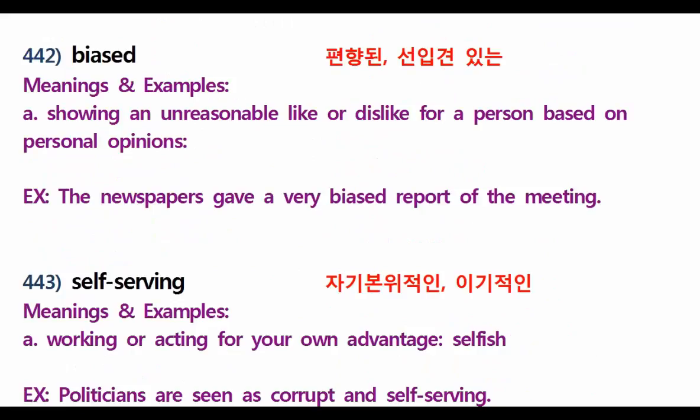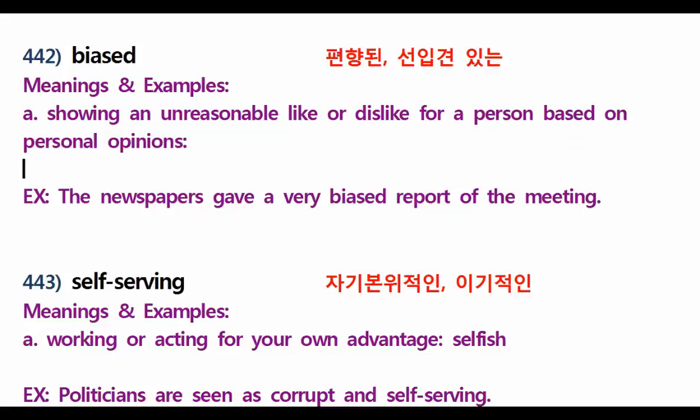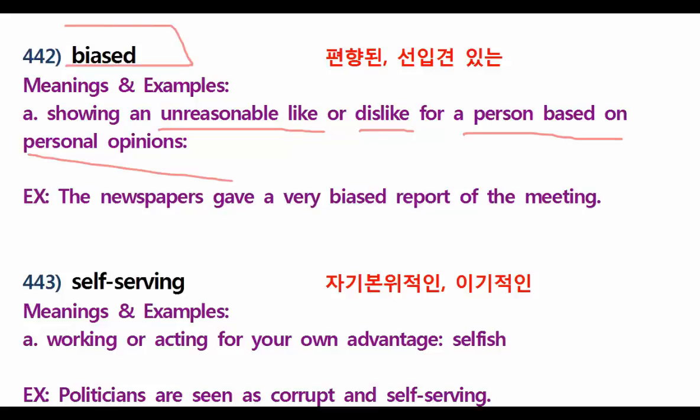Next, let's go for biased. What do you mean by bias? It means showing an unreasonable like or dislike for a person based on personal opinion. Do you understand? It means you're showing what? You're showing unreasonable like or dislike. Okay? For example, you just like someone or you don't like someone. There's no exact reason. It is just your opinion. It is biased. Got it?